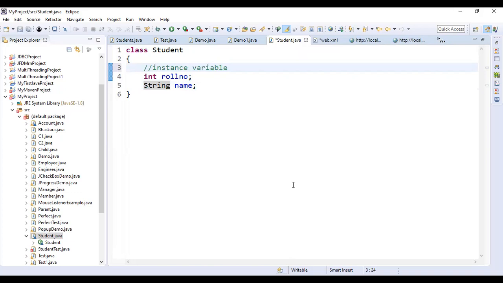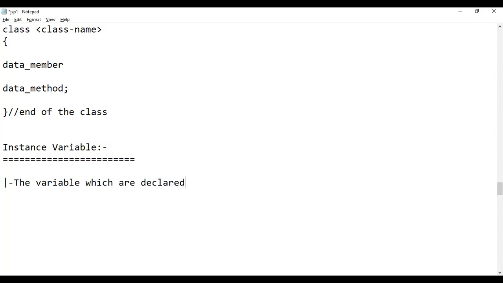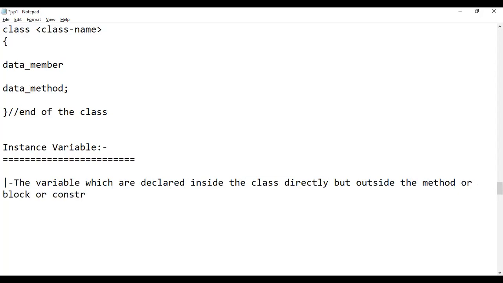So let's try to understand what an instance variable is. An instance variable is a variable which is declared directly inside the class, but outside any method, block or constructor.